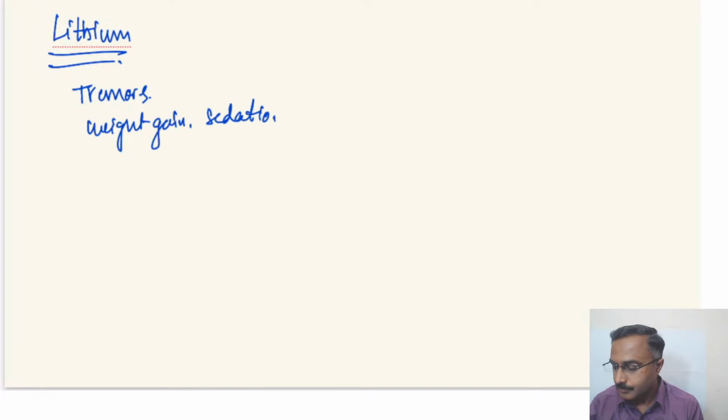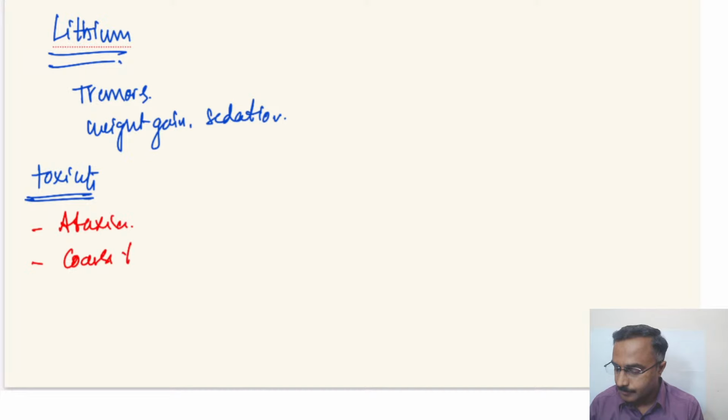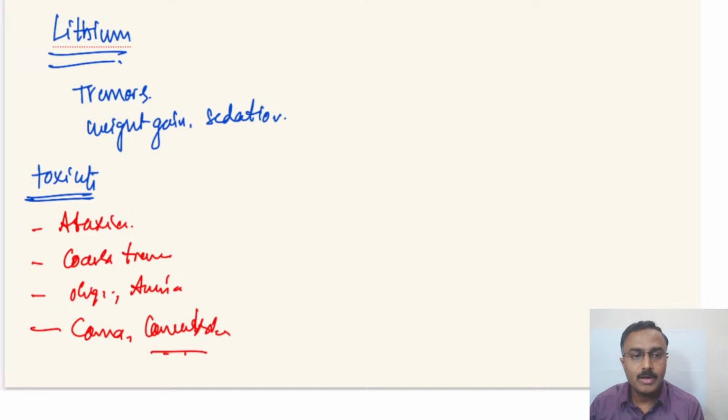Toxicity will be like ataxia, coarse tremors, oliguria or anuria. Even a person can go into coma and convulsions.